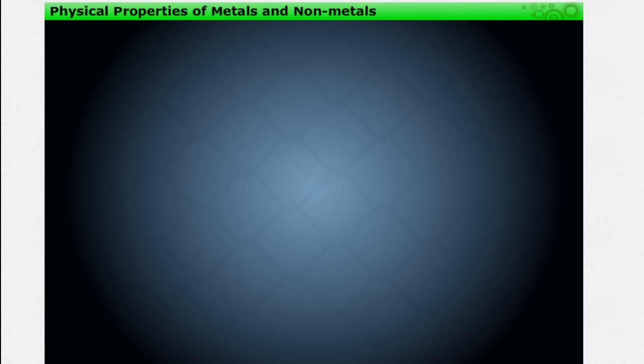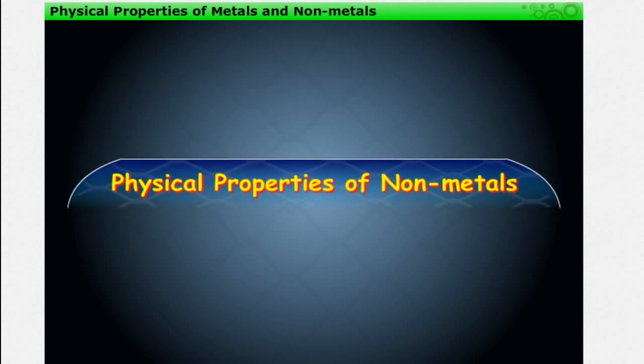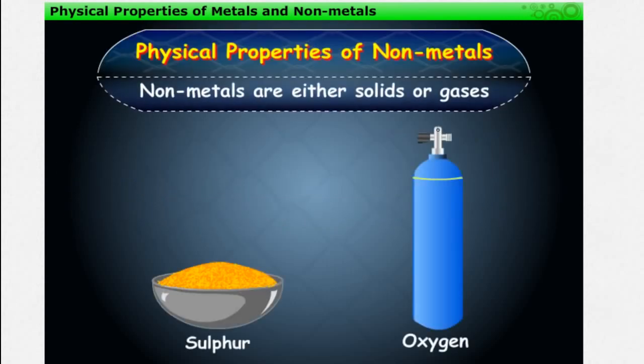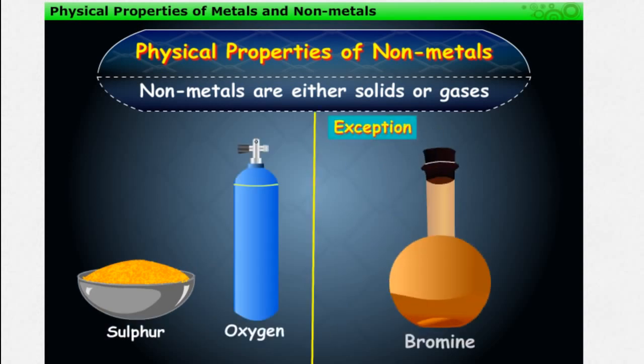Now, let us discuss the physical properties of non-metals. Non-metals are either solids or gases, for example, sulfur and oxygen. But bromine, being a liquid, is an exception.